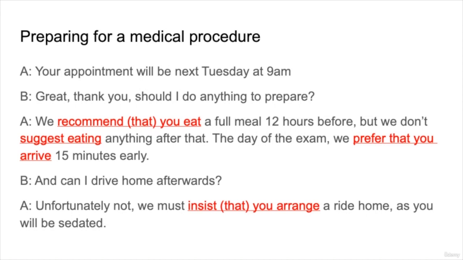The day of the exam, we prefer that you arrive 15 minutes early. With prefer, remember that we must use that in this situation. We prefer that you arrive. Unfortunately not. We must insist that you arrange a ride home. So insist is the very important advice in this situation and often is used with must. We must insist that you arrange a ride home, but that is optional here. And remember that insist cannot use ing.